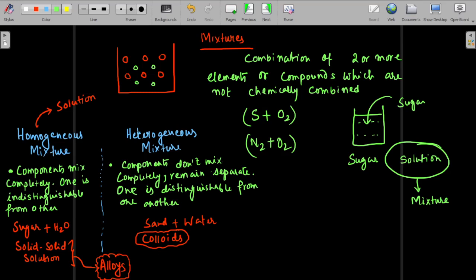That's why I am saying alloy separately, because when we talk about solution, what do we mean? We mean either liquid plus liquid, or solid plus liquid. We don't really mean solid plus solid. So either it is a normal solution or alloy. If it is not a solution, basically it is a heterogeneous mixture. Okay. So now we'll move to